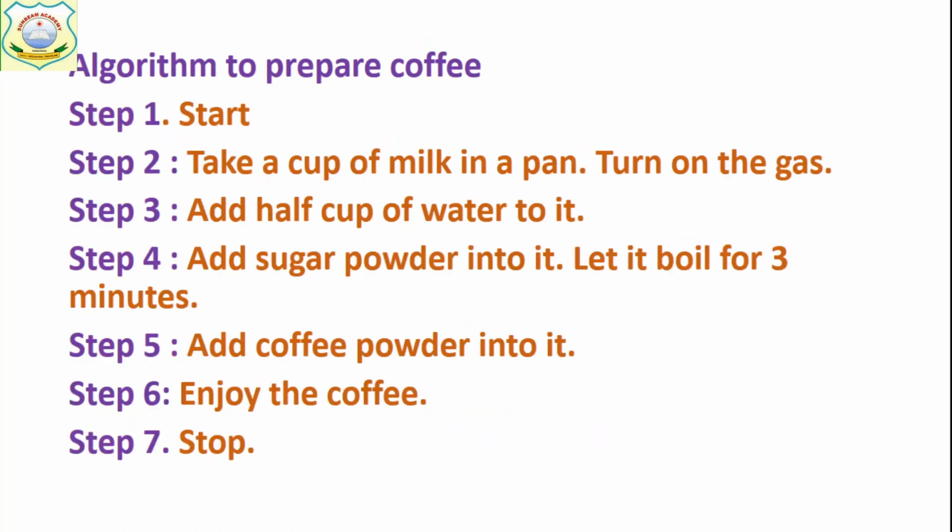Now see, an algorithm to prepare a coffee. First step is start, and then all the rest of the steps are written in which manner? Step 1, step 2 and in a precise way. First you start, then take a cup of milk in a pan and turn on the gas, and then add half cup of water into it, and then third step, add sugar powder into it and boil it for 3 minutes. Then add coffee powder, and then the next step, enjoy the coffee, and last is stop. So the algorithm starts with the word start and ends with stop. All the rules are followed here. You have to write the algorithm in the same way.